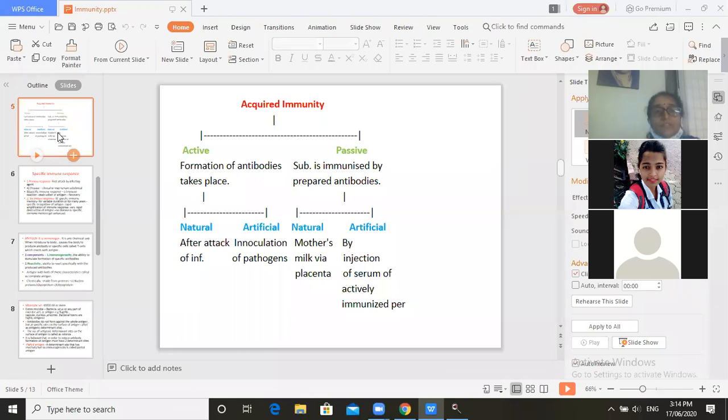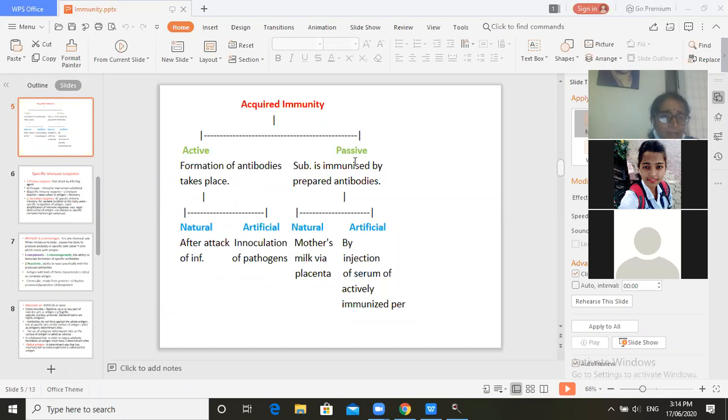After that, formation of antibodies takes place. Now, what is passive immunity? In passive immunity, the subject is immunized by prepared antibodies. It is called passive immunity.